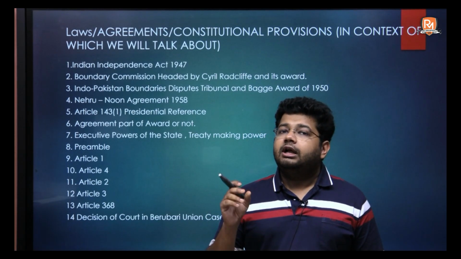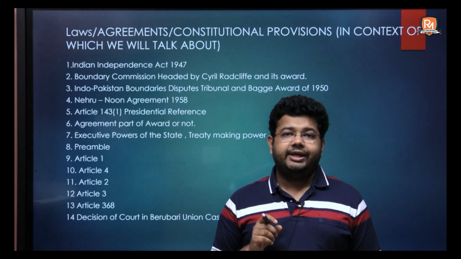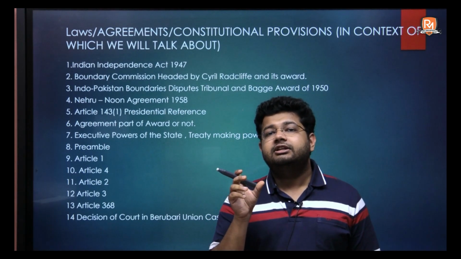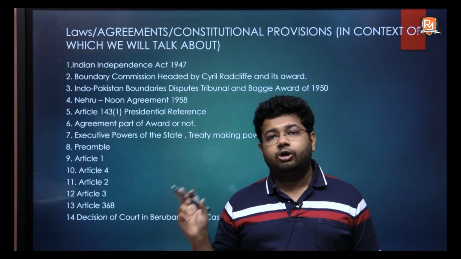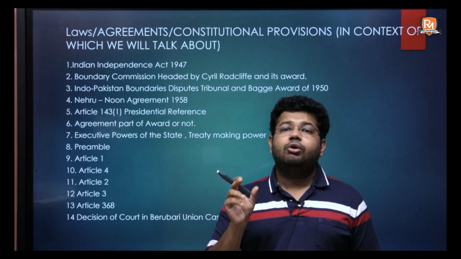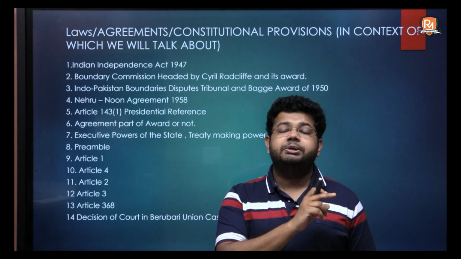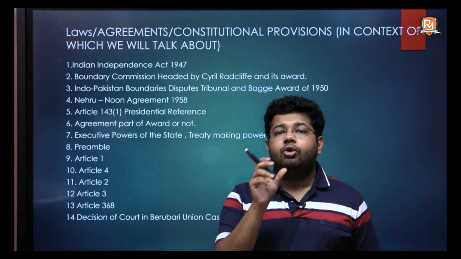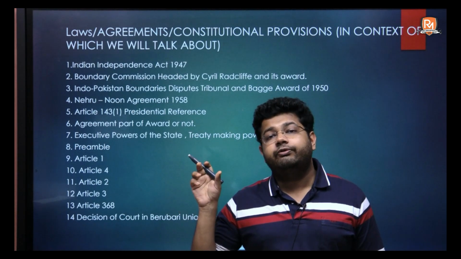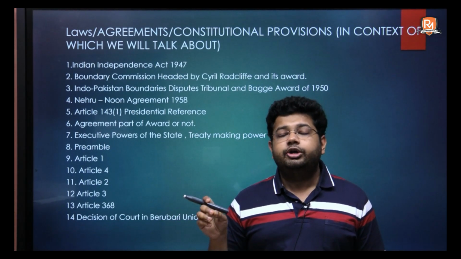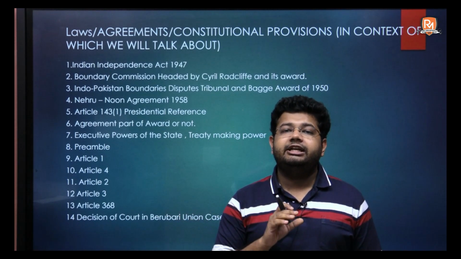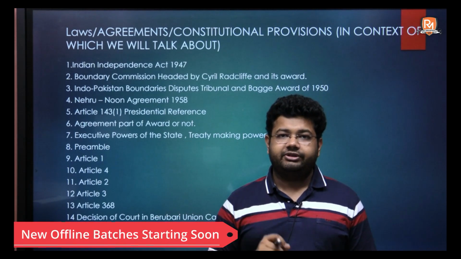So, Schedule 1 of this act specifies the districts of the province of Bengal which would comprise East Bengal, that would be part of Pakistan, and all the parts of the province of Bengal which are not written in Schedule 1 would have gone to India as per the Indian Independence Act of 1947.